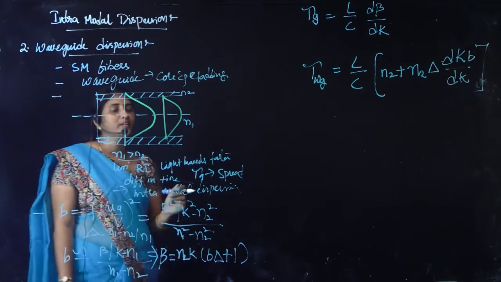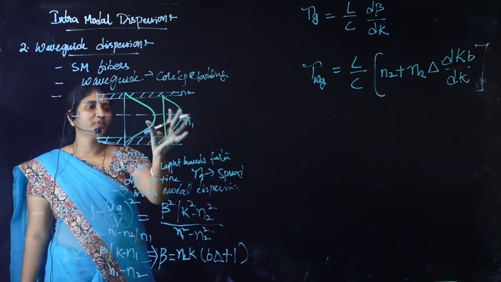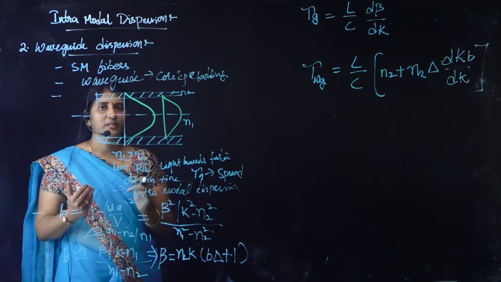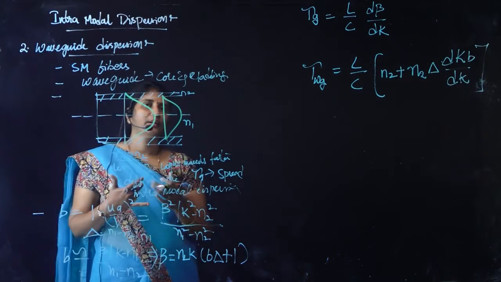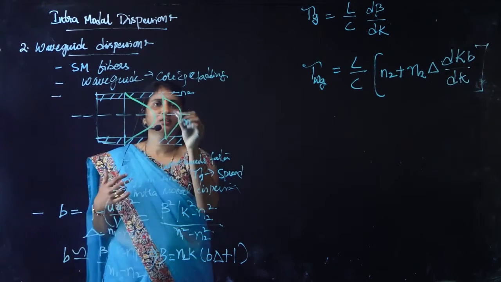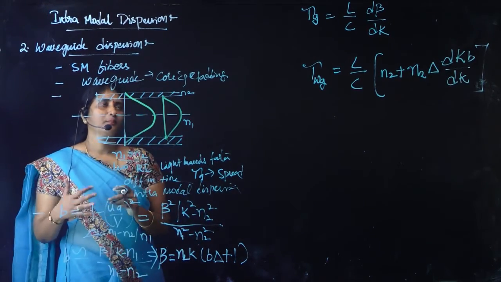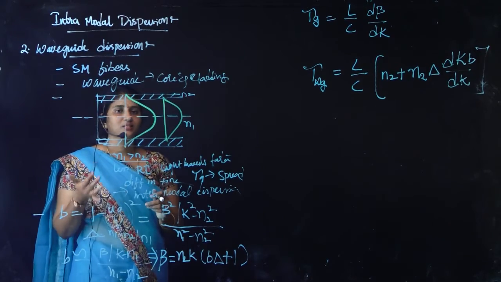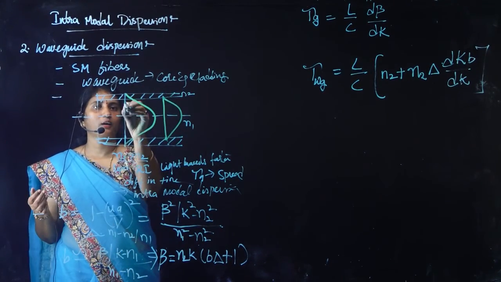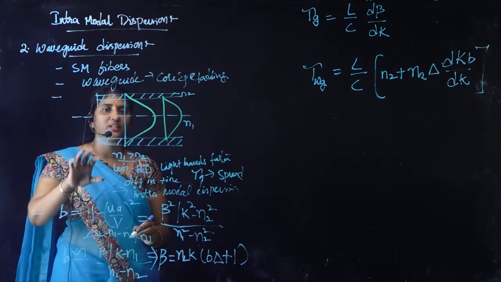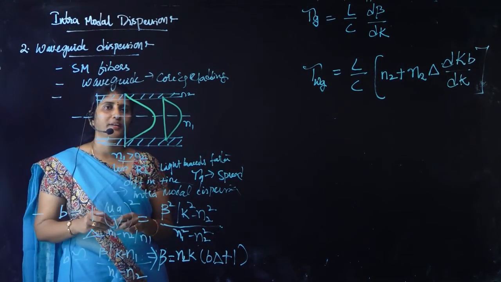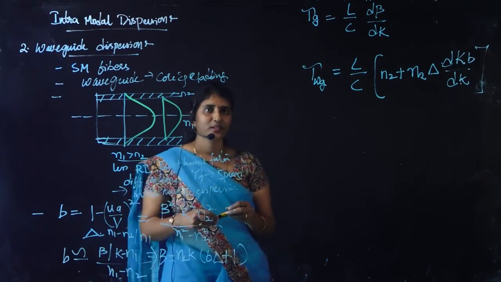So what we can conclude here is, if most of the energy is confined into the core region, then we will not have much dispersion. When compared to material dispersion, the waveguide dispersion will be negligible, but it is not ignored. Why? Because we must take care how the spectral components are moving inside the cladding region. Most of the time they have to be confined to the core part only. Okay, thank you.